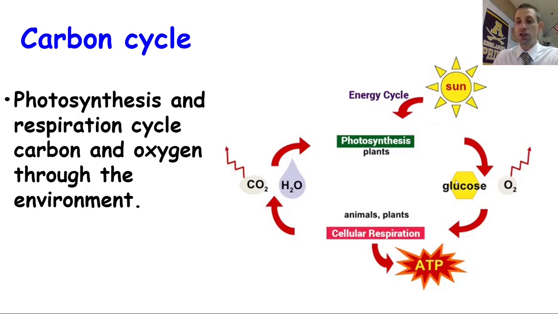That glucose and oxygen are used as a fuel source in cellular respiration. This can happen in animals, plants, really any organism can do cellular respiration, with the goal of it being to make ATP. ATP is usable cellular energy, which living things use to power all of their cellular activities. So ultimately, this whole process is really used to create this as an end product. Anything and everything cells want accomplished, they use ATP for it. The end products of cellular respiration, what's given off by these organisms, is carbon dioxide and water, again, which can then eventually work their way back into photosynthesis to make this a cycle.